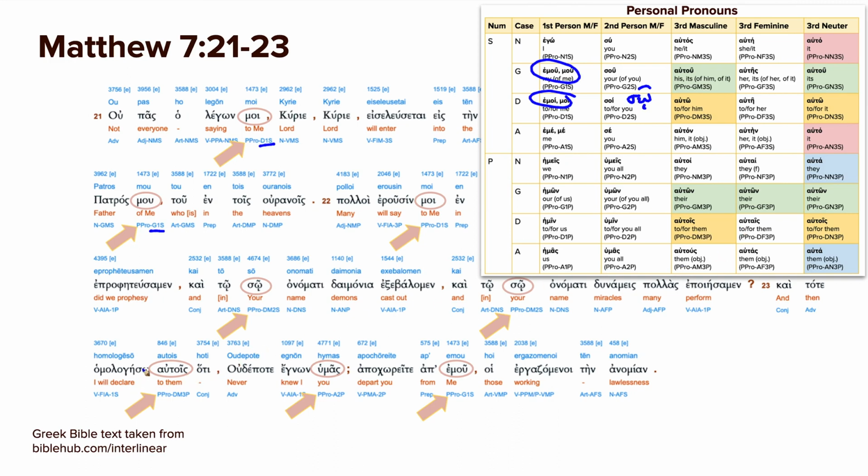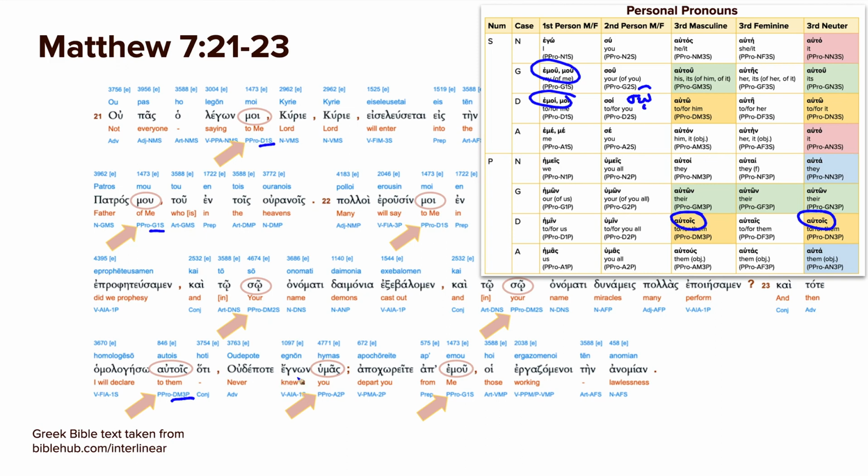And then we have, I will declare to them. So that's dative, masculine, third person, plural. And now remember, these guys are going to be the same, so it's either masculine or neuter. But obviously, if you're talking to people, it's going to be autois. If it was just women, you would say autais. So that's why it's autois. I will declare to them, both men and women,